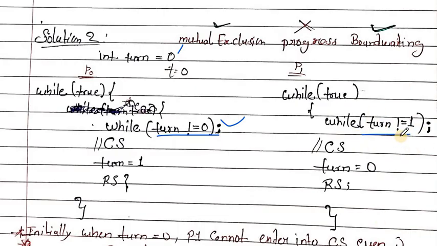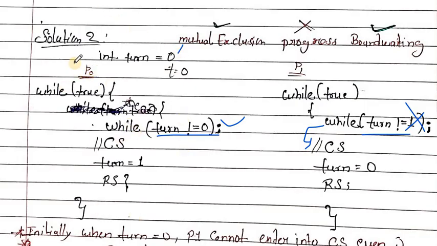But turn is 1, so the condition is false, and the P1 process comes out of the while loop, executes the critical section, makes turn equal to 0, and then comes out.